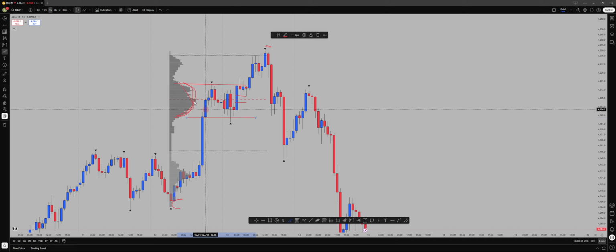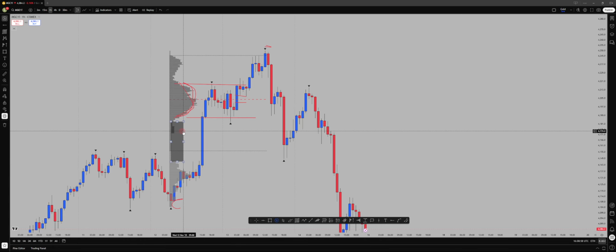In other words, in terms of volume, this area is not really a low volume node, or a fair value gap, sorry.